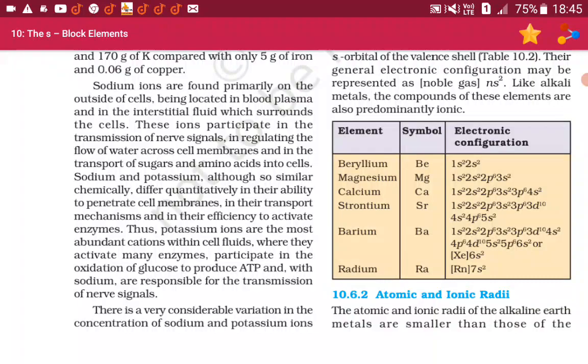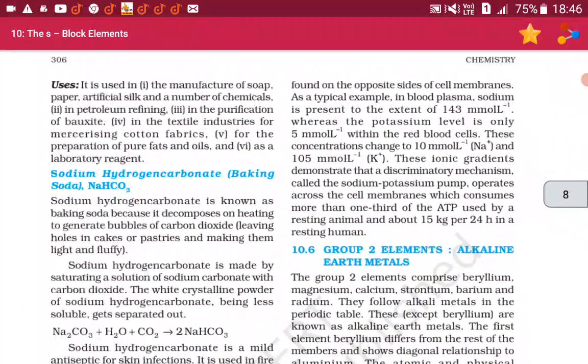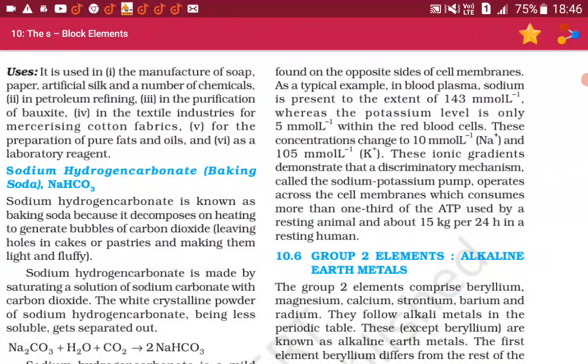There is a very considerable variation in the concentration of sodium and potassium ions found on the opposite sides of the cell membranes. As a typical example, in blood plasma, sodium is present to the extent of 143 millimole per liter, whereas the potassium level is only 5 millimole per liter.